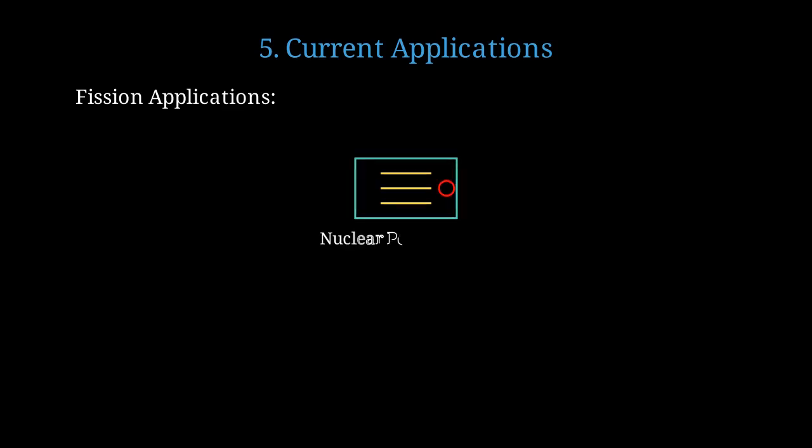Let's look at how we use these processes today. Fission has several practical applications already in use. Nuclear power plants use fission to generate electricity, providing about 10% of the world's electricity. Fusion powers the sun but is still experimental on Earth. The sun uses fusion to create energy, but we haven't yet achieved sustained fusion power on Earth for practical energy generation. Each process has unique advantages and challenges.